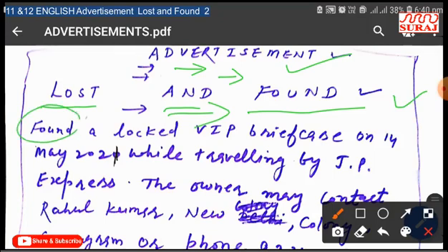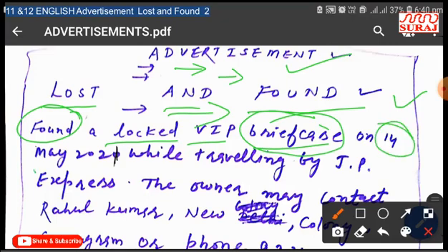Found a locked VIP briefcase. According to the question, you have found a briefcase. Write an advertisement. Then we should write the thing according to the question. Found a locked VIP briefcase on 14th May. If no date is given in the question, then you can write a date in your own way. While traveling by JP Express. If the train name is not given in the question, then you can write any name.